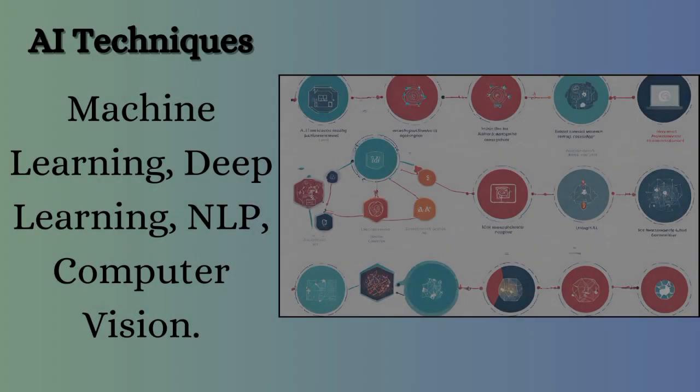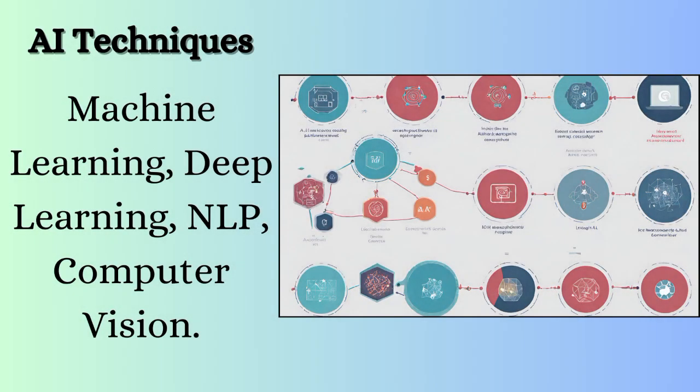Explanation of different AI techniques. Machine learning, deep learning, natural language processing, computer vision. For example, AI techniques include machine learning, where algorithms improve their performance over time, deep learning, which involves neural networks with multiple layers, and natural language processing, enabling machines to understand and generate human language.